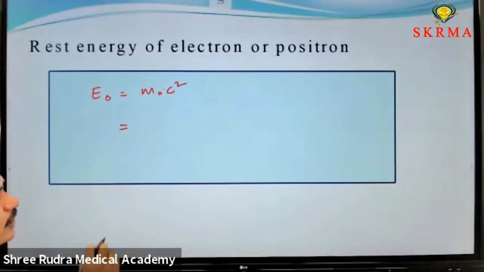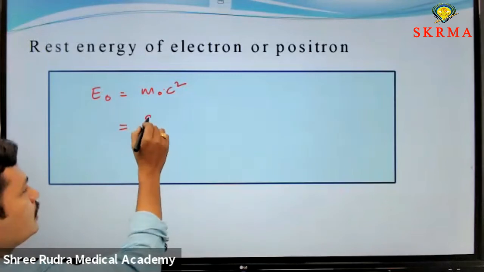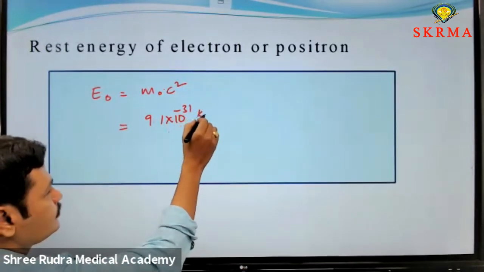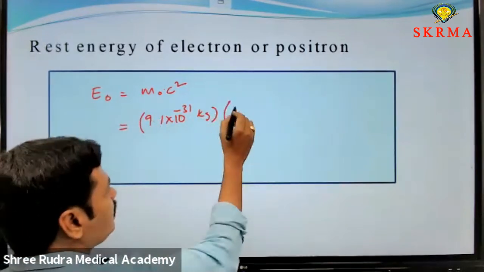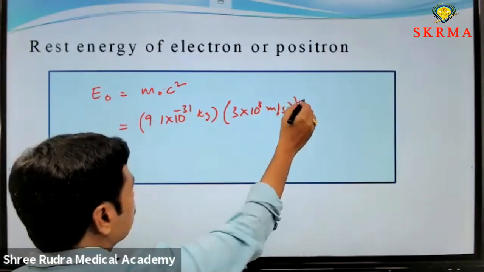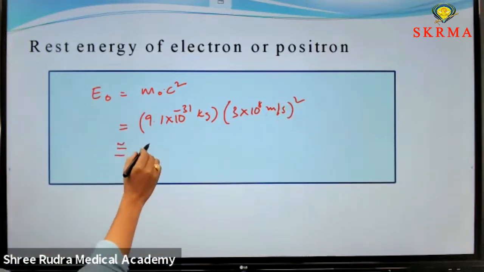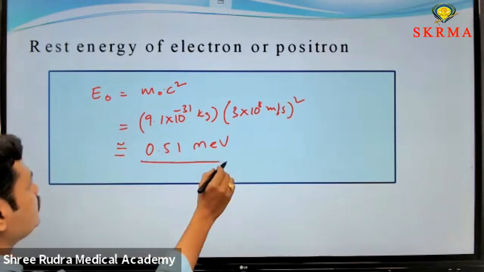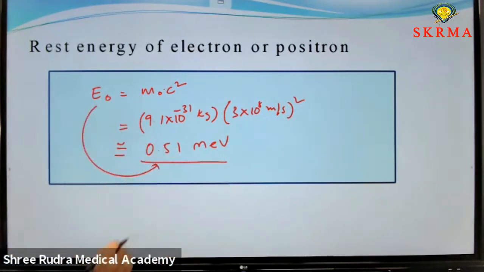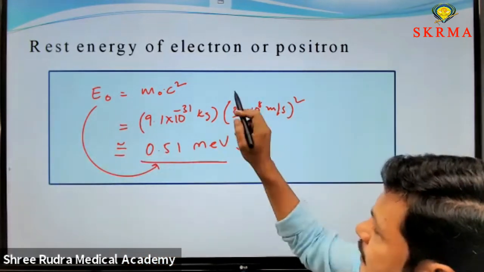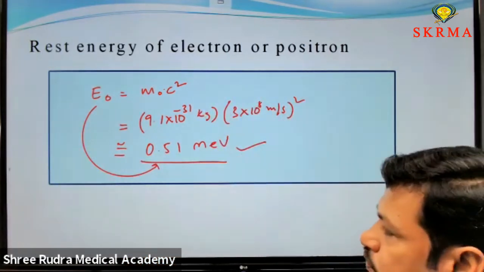The m value is 9.1 into 10 power minus 31 kg, and the c value is 3 into 10 power 8 meter per second, squared. The value gives us 0.51 MeV. If you convert it into MeV, the rest energy of an electron or positron is 0.51 MeV. You should keep this value in mind.